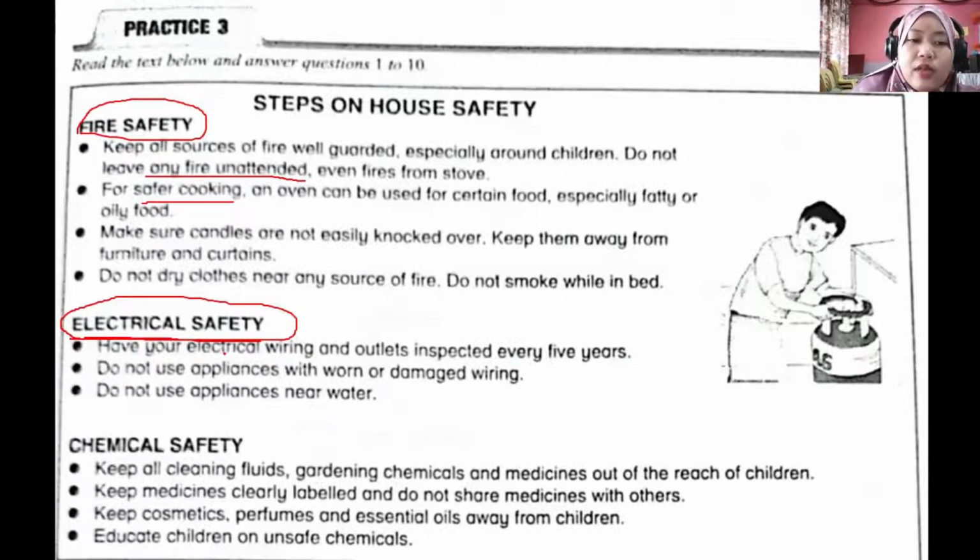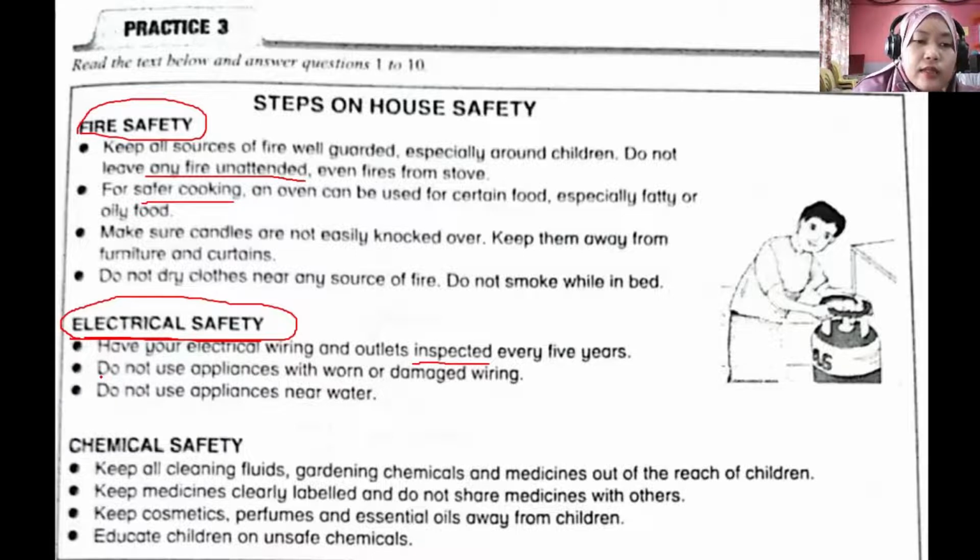Okay, so meaning here you have to check. Inspected here meaning the same meaning as check. Okay, so every 5 years you have to check your wiring and your outlet, okay, to make sure that the electrical wiring is functioning well. Okay, so you have to check every 5 years.